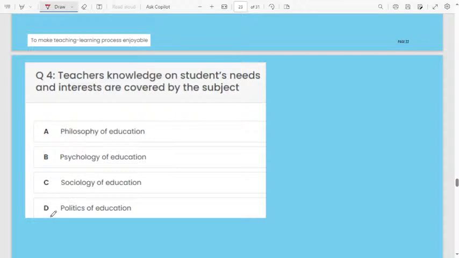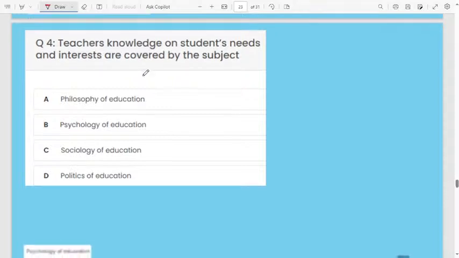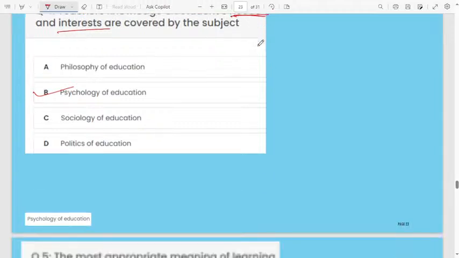D, politics of education. Psychology of education. Correct, no? The teacher has to know the students' level, emotions, their behavior, everything. Psychology of education is very, very important.